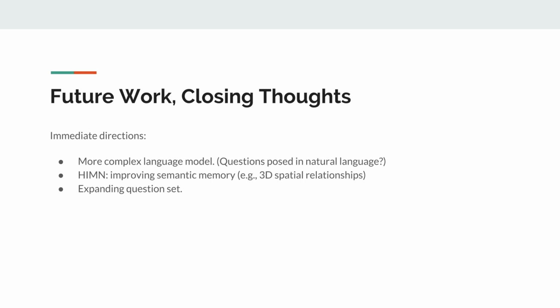For example, they propose expanding their relatively simple language models to allow for questions to be posed in natural language. This could mature into a very interesting research direction, exploring how the agents can ground natural language in their environments. Currently, their questions are posed simply and unambiguously. What color is the car? Consider the complexity induced by a dataset of questions like, is there a red fruit in the kitchen? The agent would have to learn to place objects in higher-level classes, and this would also complicate the design of the agent's internal representation of the world. Could HIMN's grid-based semantic memory be expanded to represent this new complexity in a meaningful way?